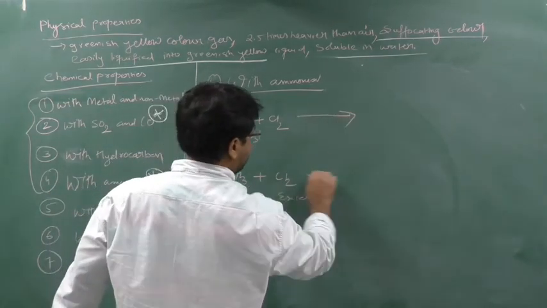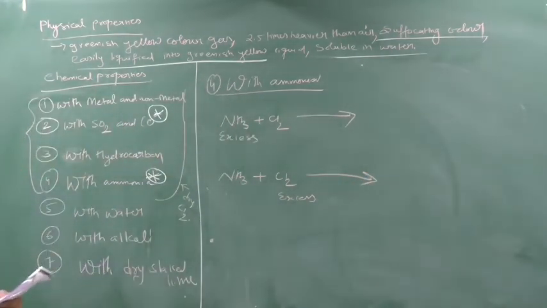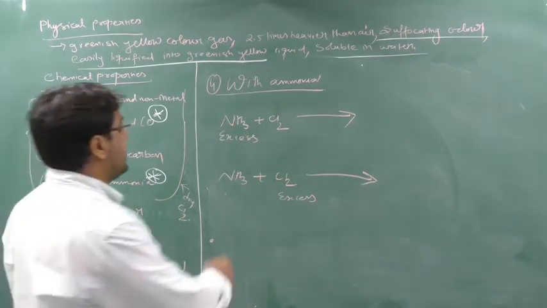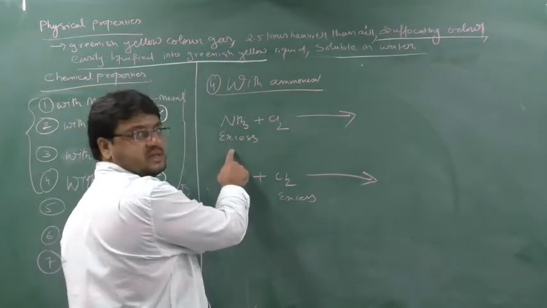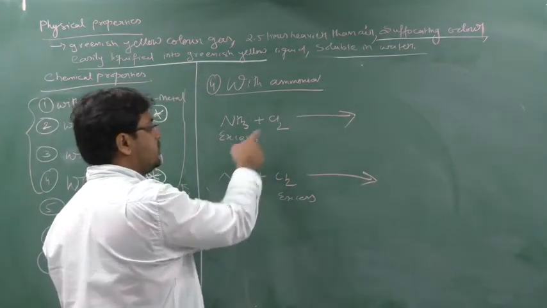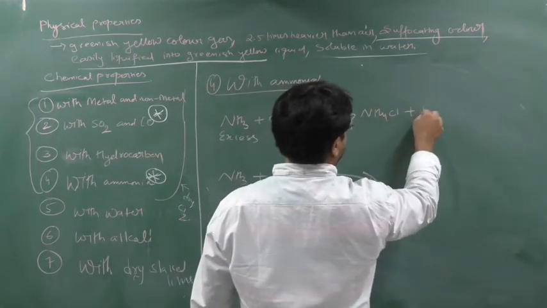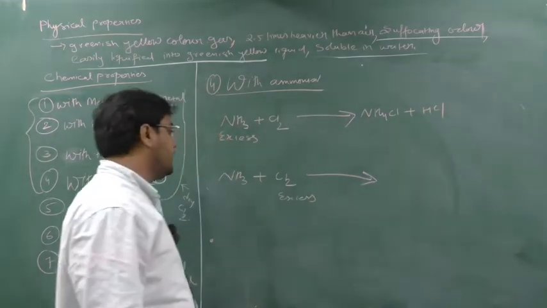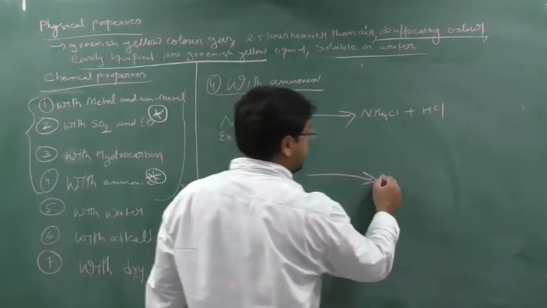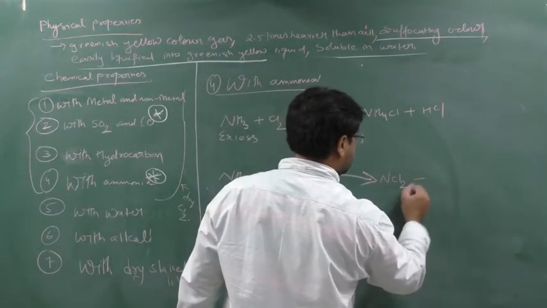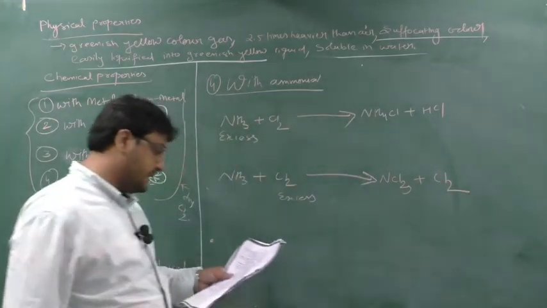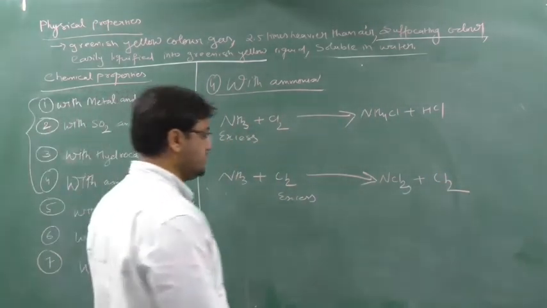Both reactions are very important, and have been asked a number of times in competition exams as well as in your general book. So if NH3 is in excess, ammonia in excess reacts with chlorine and generates ammonium chloride plus HCl. Balance the reaction at your home. But if chlorine is in excess, it will generate NCl3 and HCl.